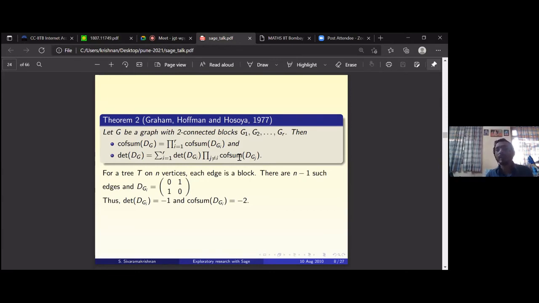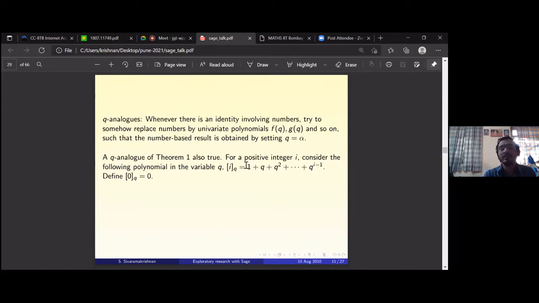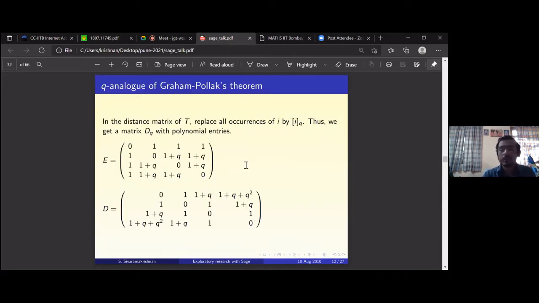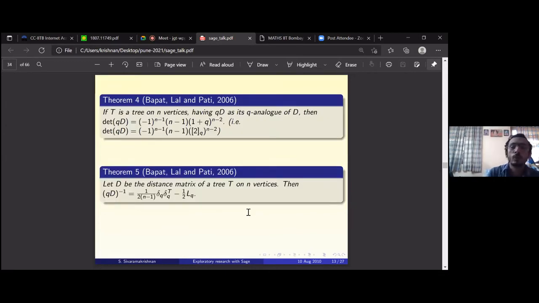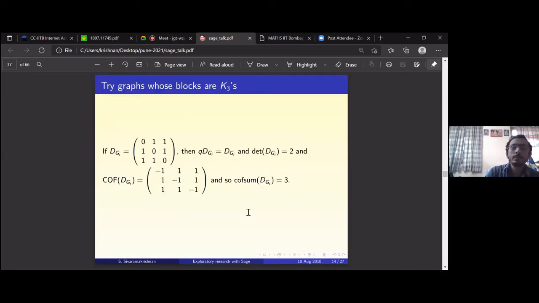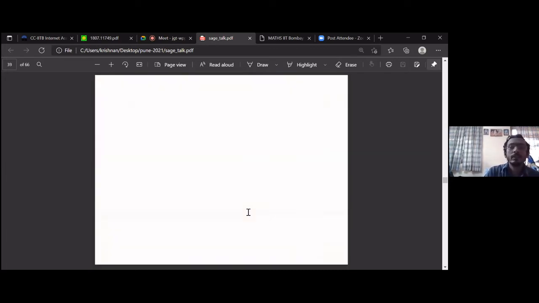But how do you get it, what is the statement? I had no idea, so I had to try to get a q analog of this result. The second statement, the determinant of DG, is known. The cofactor sum is the hard part. How do you define cofactor sum for matrices where there are q's? Every entry is actually a polynomial: the ijth entry is a polynomial in the variable q. So how do you define a q cofactor sum in this case? I was trying to muck around with examples, and I could get something, and that's the q analog.